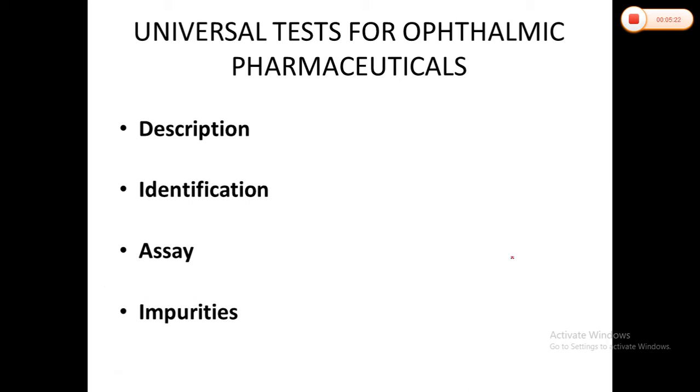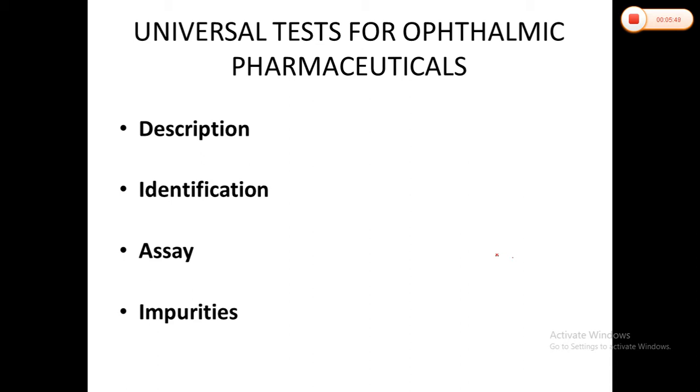So QC testing, or the quality control testing, of ophthalmic pharmaceuticals is an essential activity so that we can ensure that the safety and efficacy of those particular ophthalmic products are maintained and that they comply with the specifications in any pharmacopoeia like IP, BP or USP.